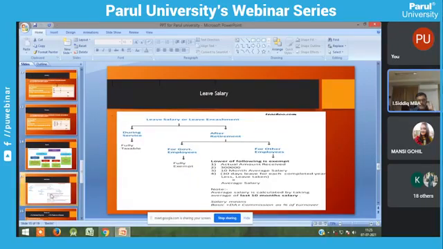The next one is leave salary. You are working in an organization, and your organization provides leave to you. You are not taking leave, so you have accumulated your leaves. You can surrender your leave to the employer.